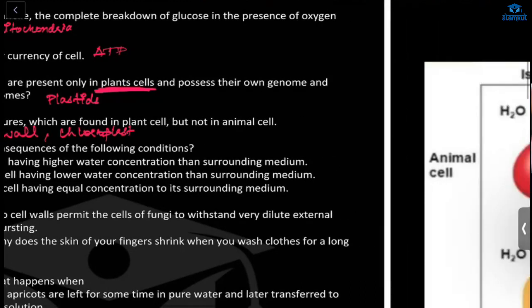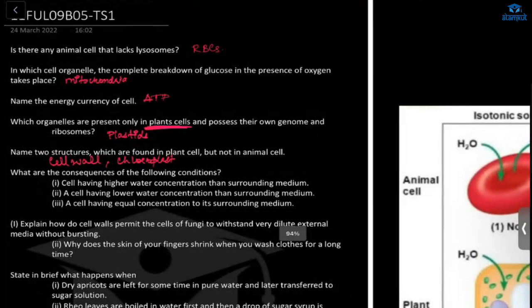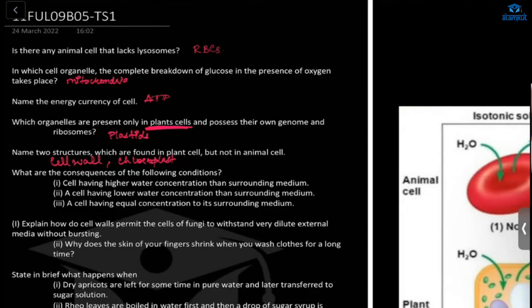Osmosis. Yes, osmosis. Which type of osmosis? The movement of solvent particles from a region of lower solute concentration to a region of higher solute concentration. So what will happen here? The water will move from the lower solute region to the higher solute concentration region.